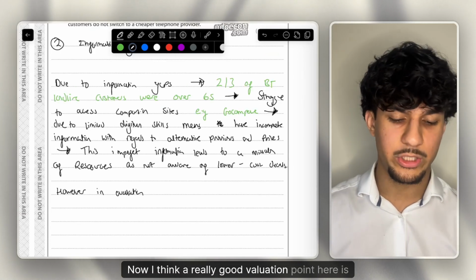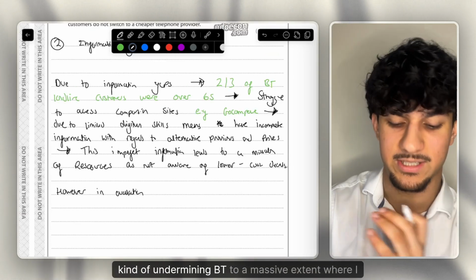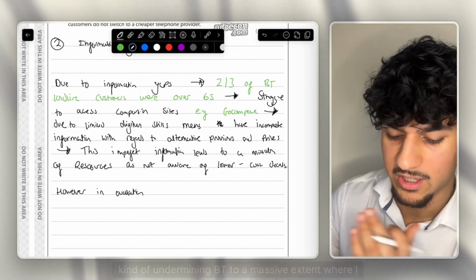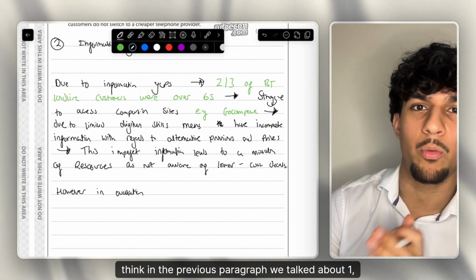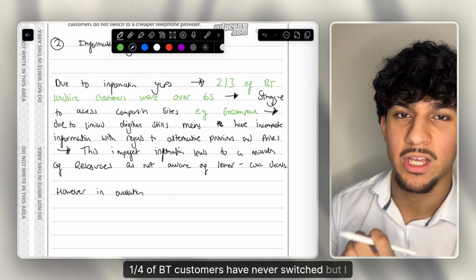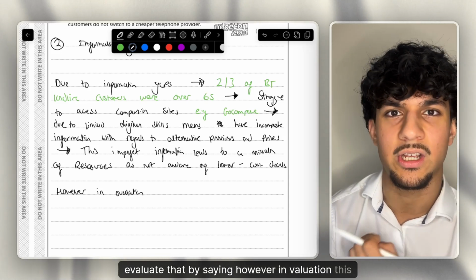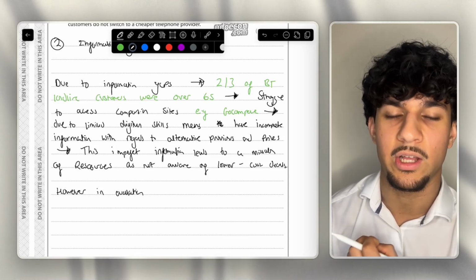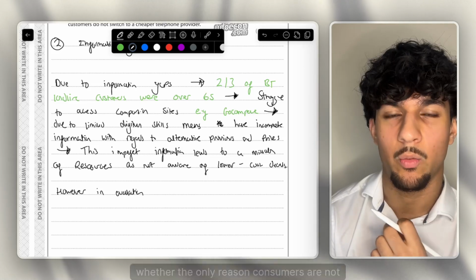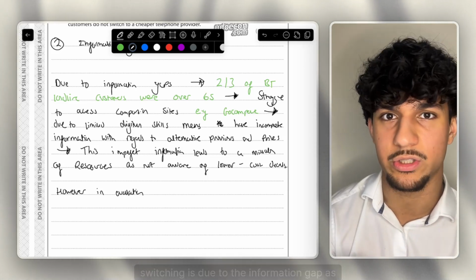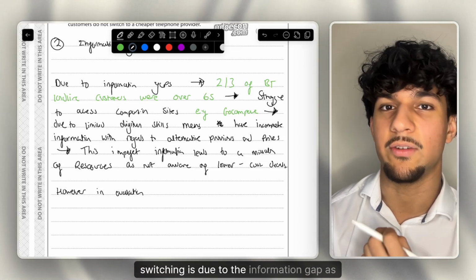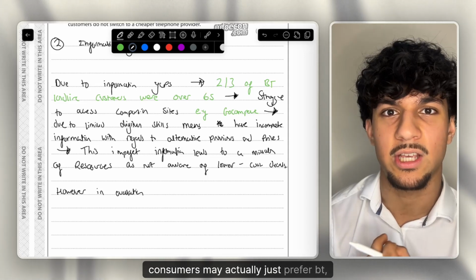Now, I think a really good evaluation point here is undermining BT to a massive extent. In the previous paragraph we talked about 1/4 of BT customers having never switched. But you could evaluate that by saying, however, in evaluation, this depends on whether the only reason consumers are not switching is the information gap, as consumers may actually just prefer BT.